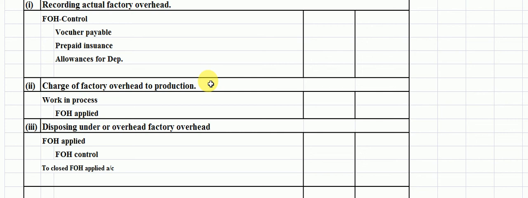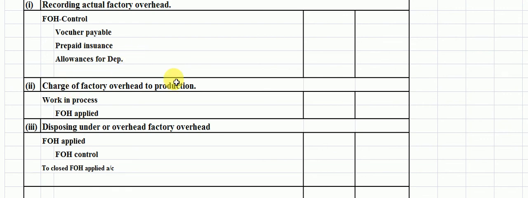against factory expenses. Same as allowances for depreciation, which means the depreciation on the plant and other equipment which are used in the production in the factory. So this entry will be passed here in the form of allowances for depreciation. This is the recording of actual factory overhead. Factory overhead control is in debit form; voucher payable, prepaid insurance, and allowances for depreciation are in credit form.